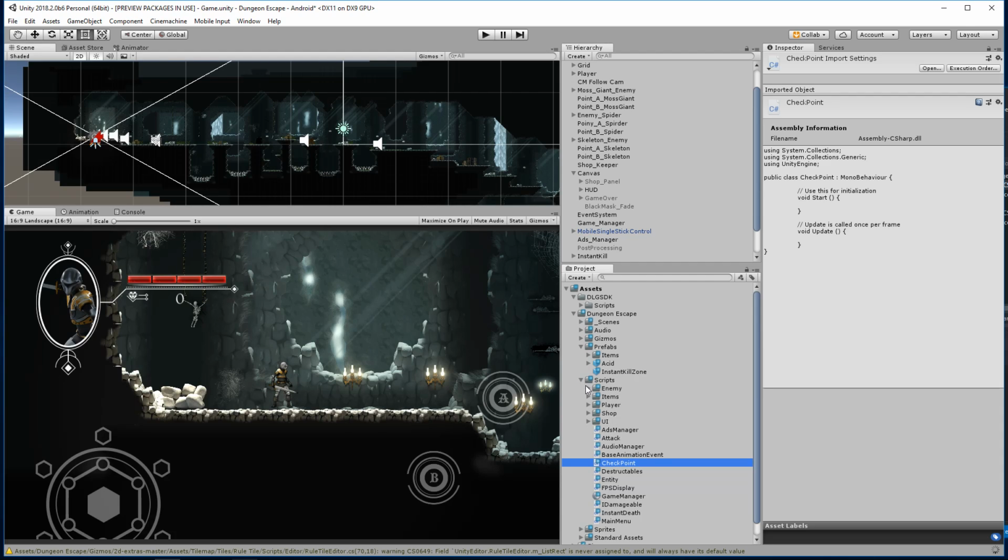All right, so for this checkpoint, let's go ahead and just create something to resemble a visual checkpoint in our game. My gosh, Unity is lagging like crazy right now.